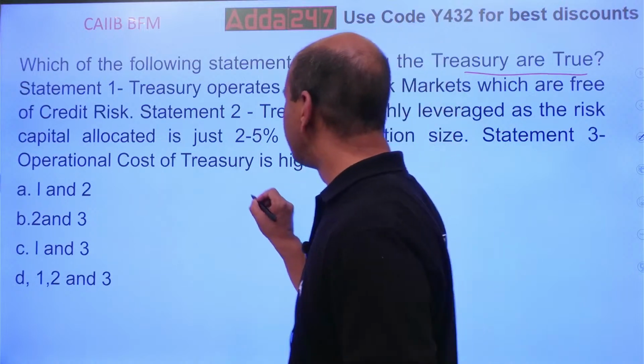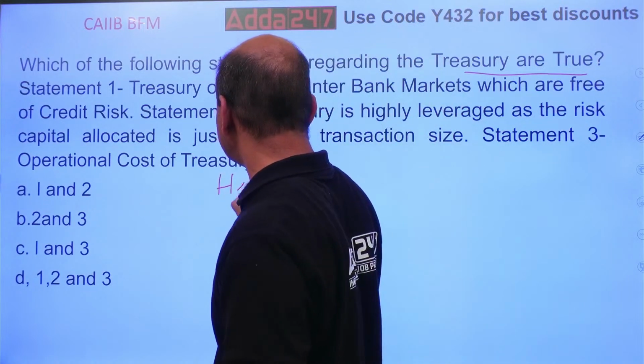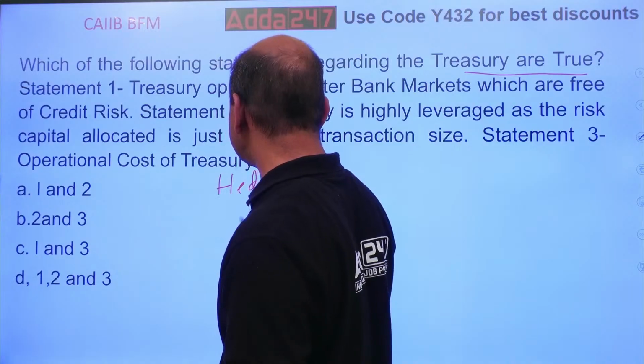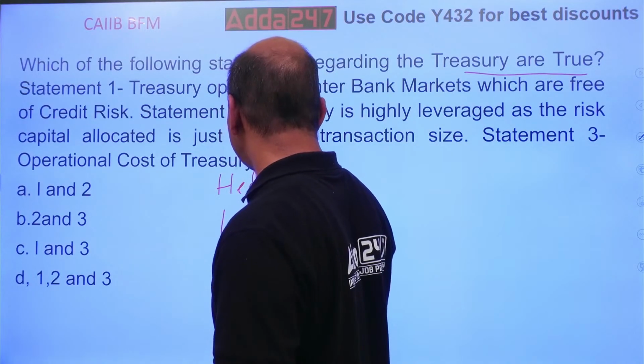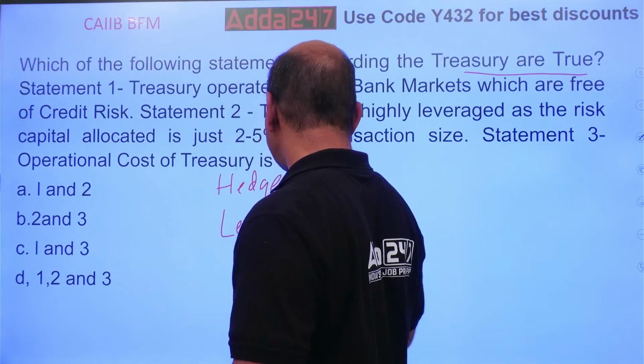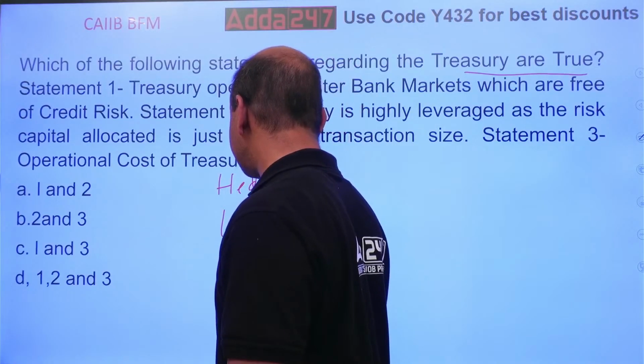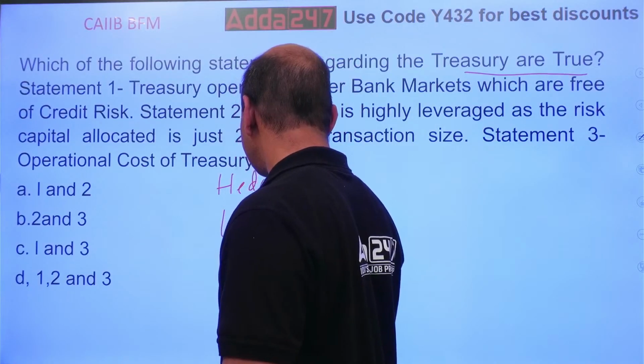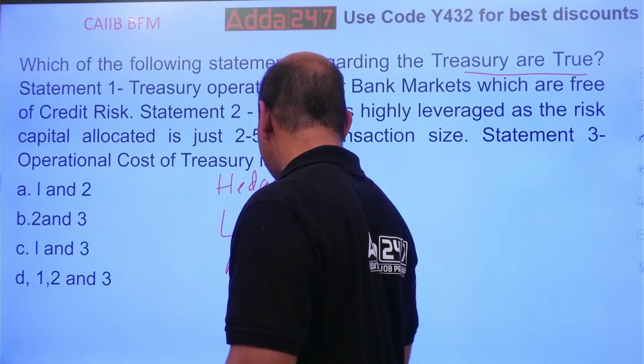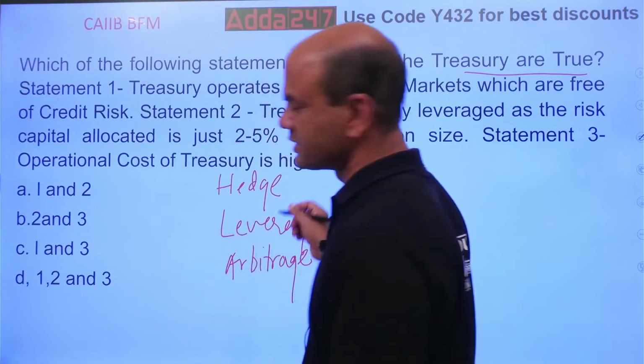There are three important words in banking. One is hedge. Second is leverage. And third one is arbitrage. The whole treasury operates on these three words only.